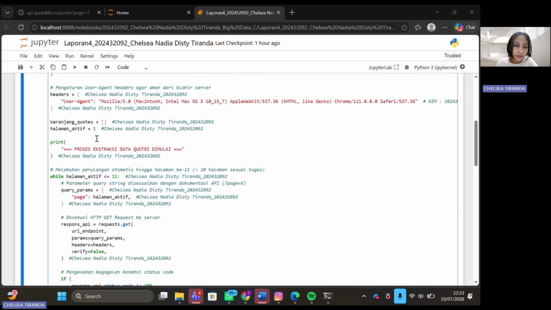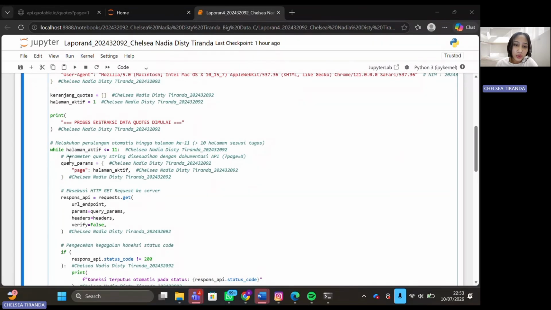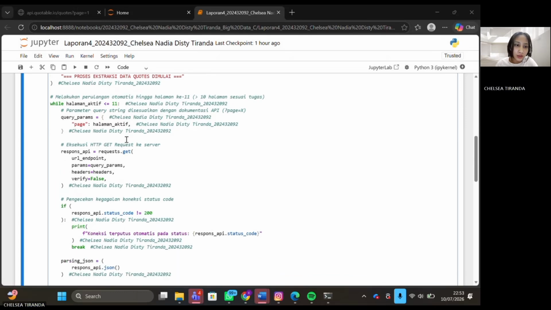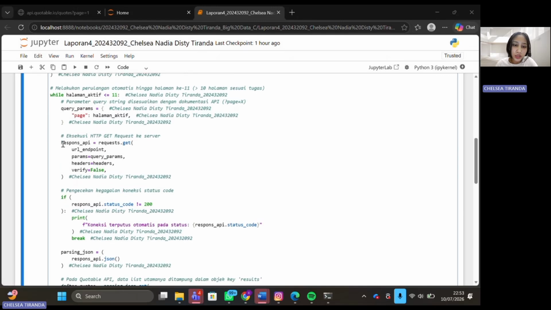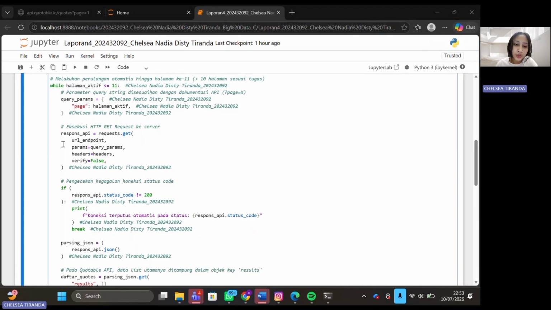currently being processed. Third step, the program enters a loop using while, which will keep running as long as the active page value is less than or equal to 12. I deliberately set up to 12 pages, so the number will exceed the 10 page minimum required by the task. Inside the loop, there are several processes that run in sequence. First, the program sends a GET request to the API using requests.get, including the page parameter corresponding to the currently active page.